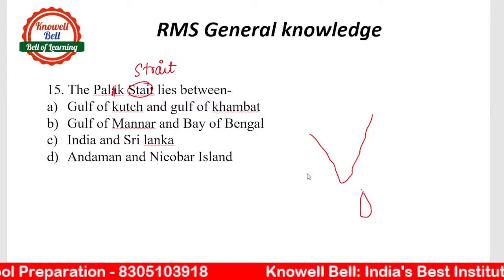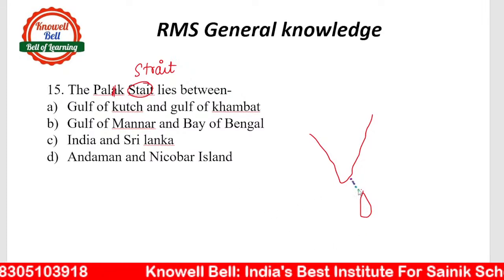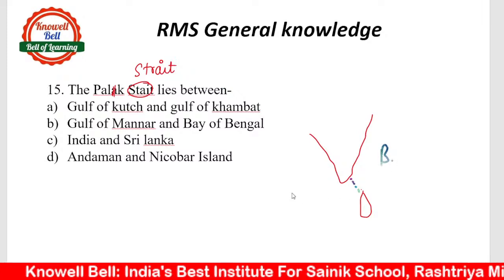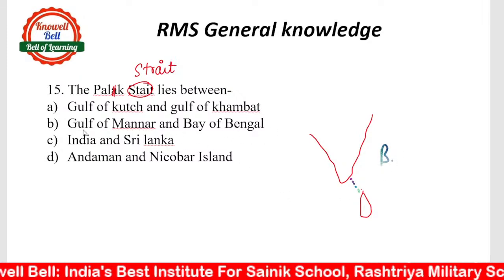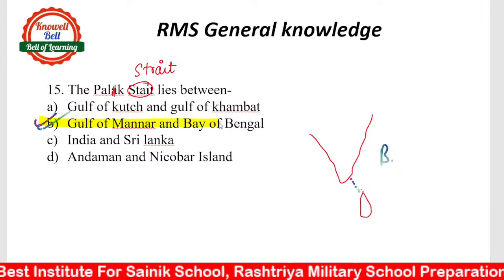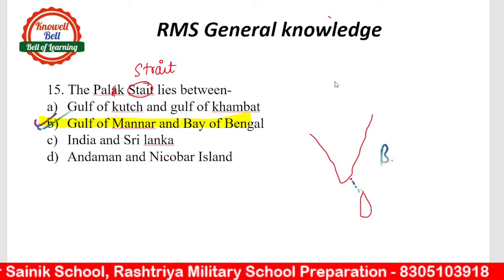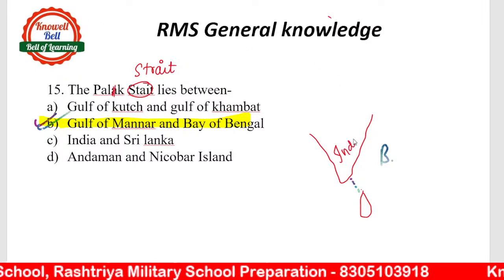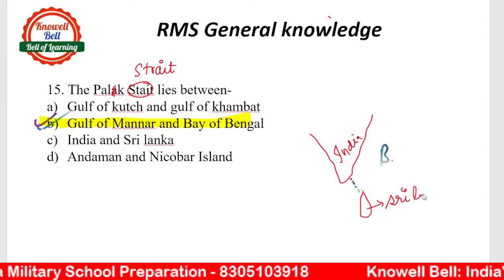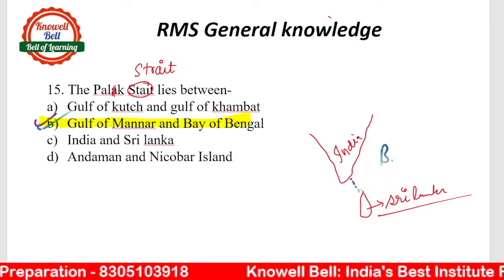So in between India and Sri Lanka, there is Palk Strait. This region is called Palk Strait. It is present between the Bay of Bengal and the Gulf of Mannar. That's why it is named Palk Strait. This is the region of India, and this is your Sri Lanka. So, Palk Strait lies between the Gulf of Mannar and the Bay of Bengal.